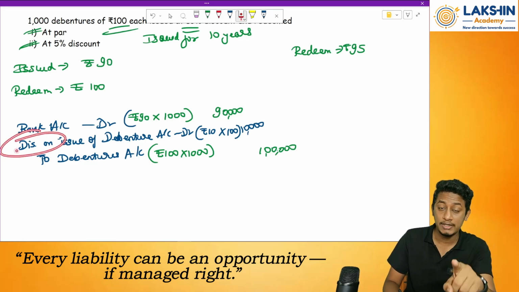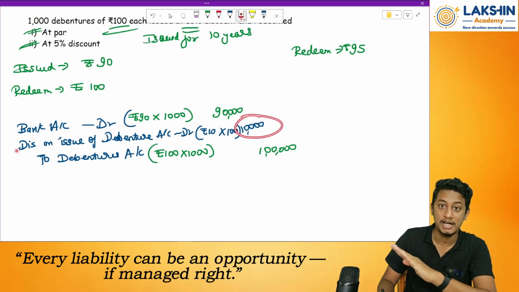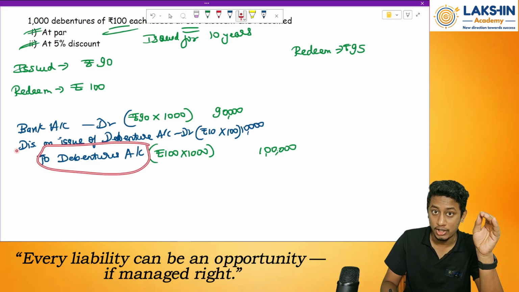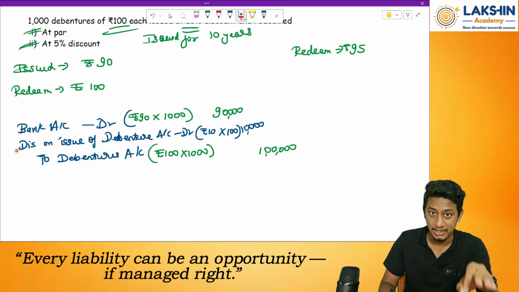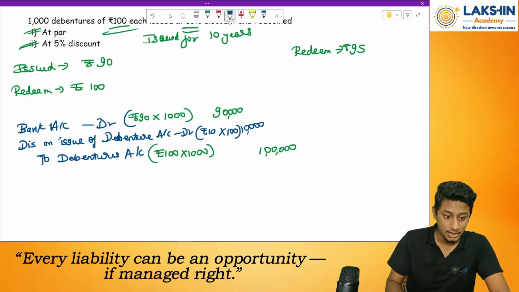This discount will be transferred to P&L account, but not at once. The whole of rupees 10,000 should not be transferred to the P&L account at once. Why? Because I am getting a liability or capital natured receipt for 10 years. So I will divide this 10,000 by 10. How will I do that? So the entry will be for the transfer.